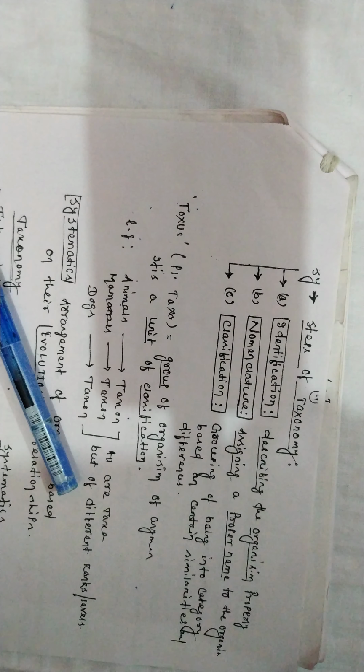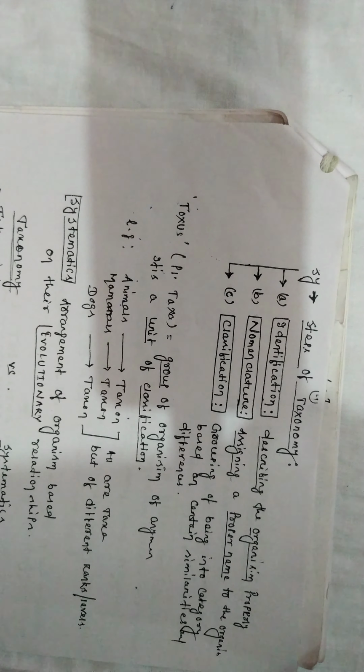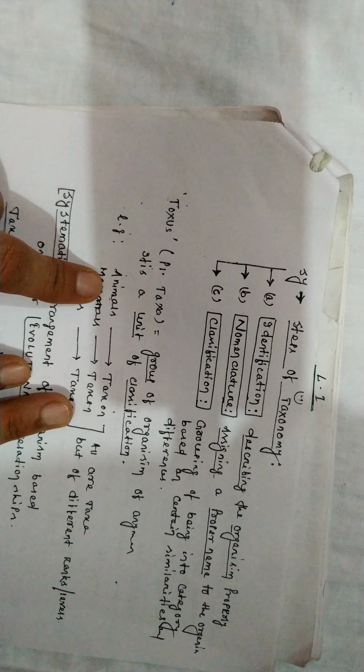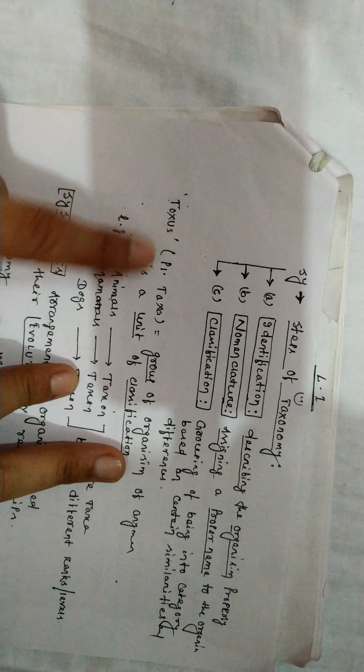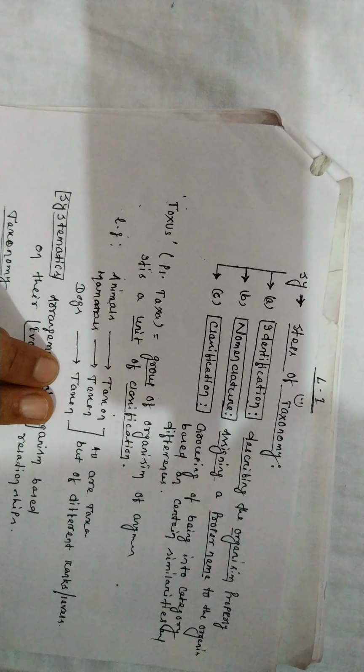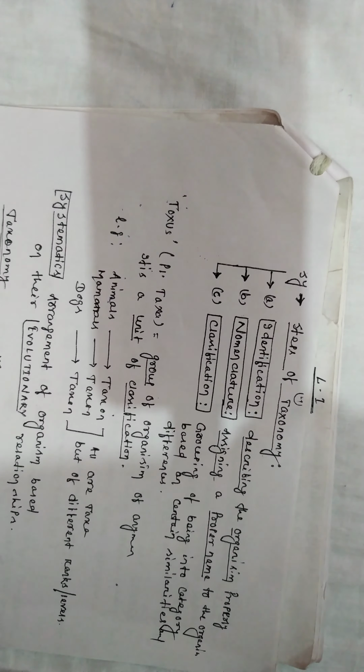Understood? These are the taxonomical categories which are used to classify the organism. Is it clear to everyone? Okay, right. Now see, when you talk about taxon, what is this? Taxa is a group of organisms. It is a unit of classification. What is this? It is a unit of classification. Animals, one taxon. Mammals, one taxon. Dog is one taxon. All are taxa but of different ranks.